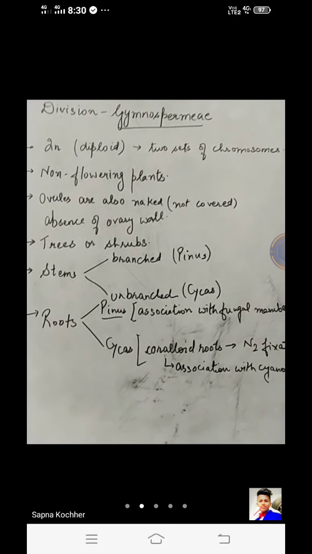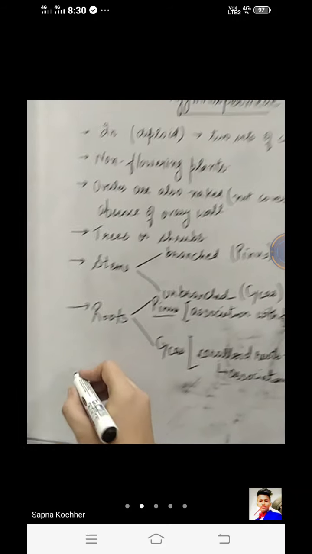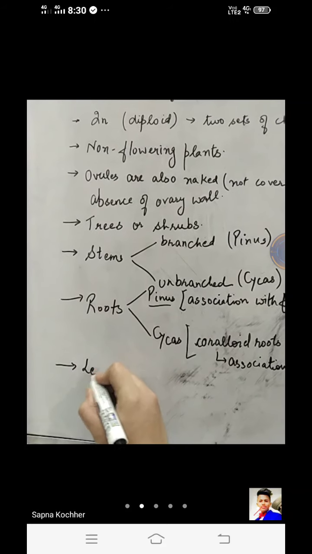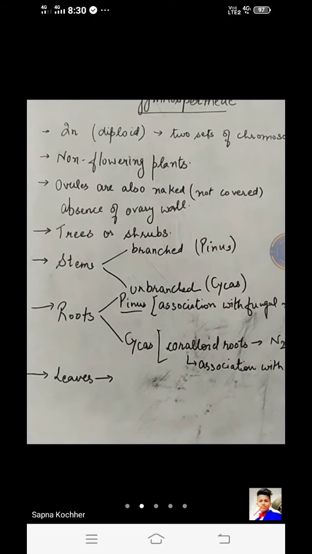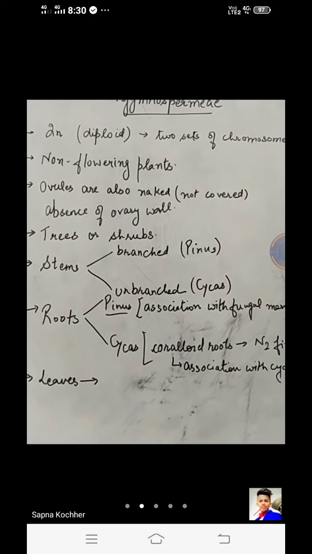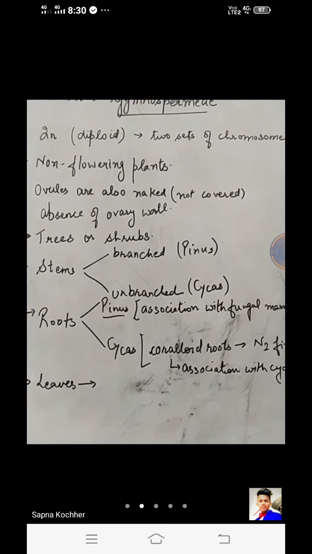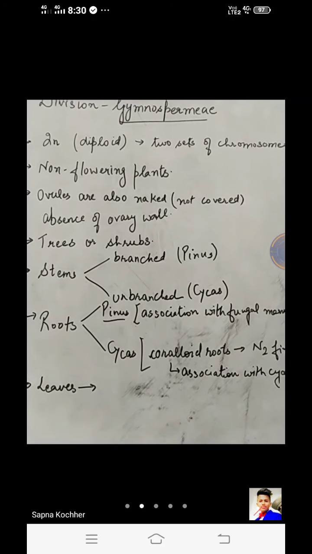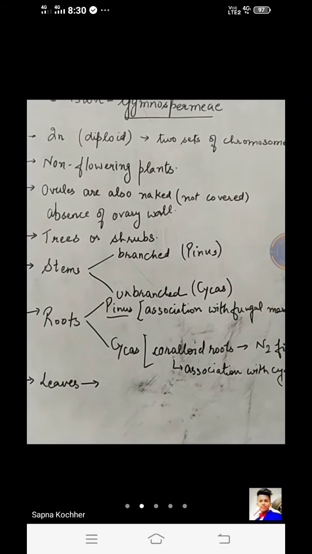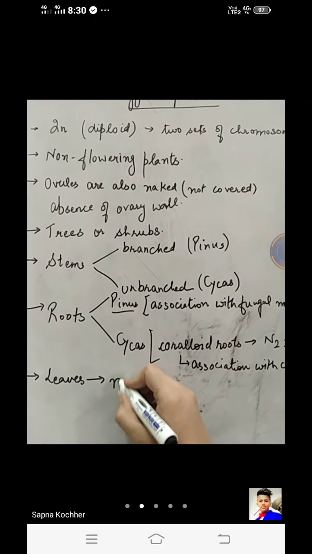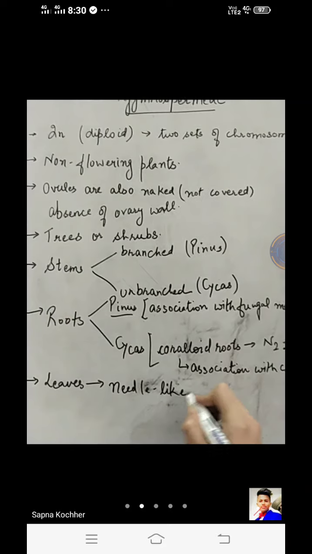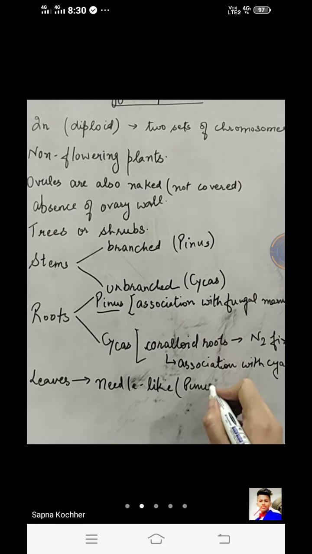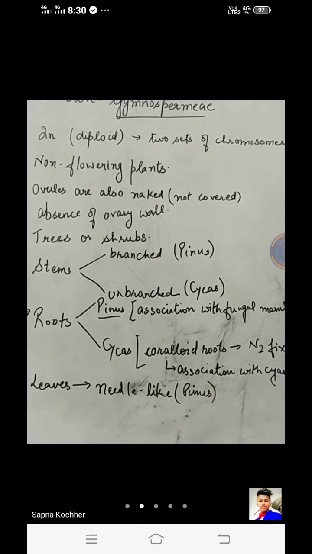Then coming to the third vegetative part, that is the leaves. The leaves are highly modified just to overcome the various climatic conditions, like temperature conditions, humidity conditions, or the wind conditions. So the leaves are also modified. In some plants you will see that the leaves have become needle like, in the case of Pinus, the leaves are needle like. Needle like means they have been reduced.